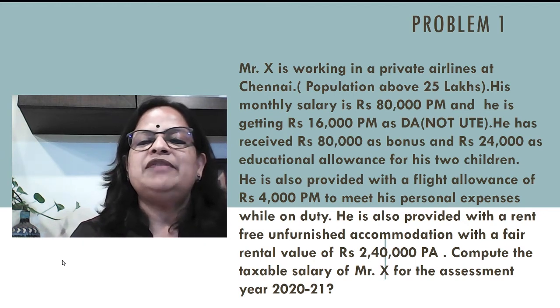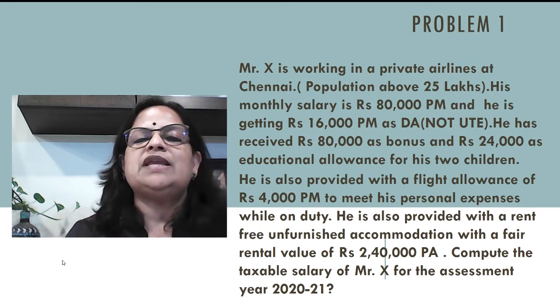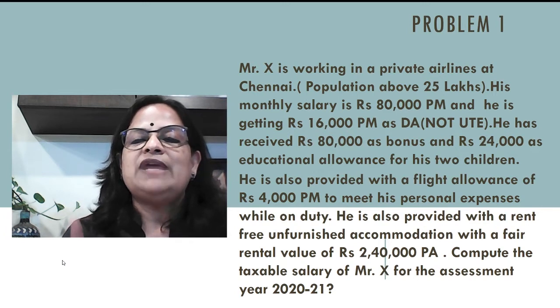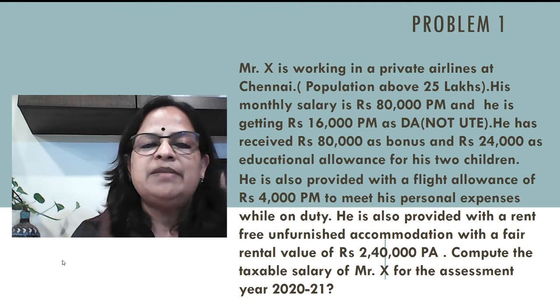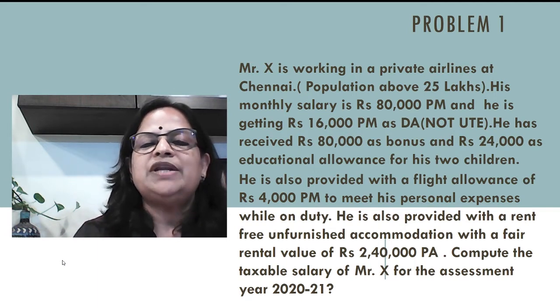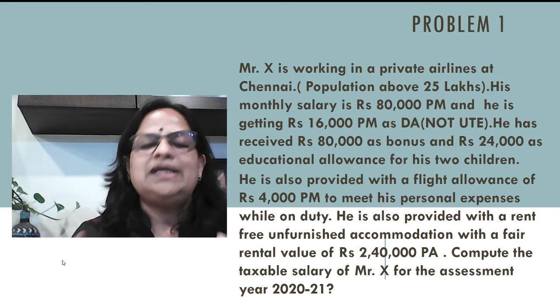He is also provided with a flight allowance. He is working in a private airline, so running allowance we have learned in allowances. What is the exemption? 70% of such allowance or rupees 10,000 per month, whichever is less. So he gets a flight allowance of 4,000 per month to meet his personal expenses while on duty. He is also provided with a rent-free unfurnished accommodation, so 10% cost of furnishing we are not adding, with a fair rental value of rupees 2,40,000 per annum. Compute the taxable salary of Mr. X for the assessment year 2021. So we will see the calculation.